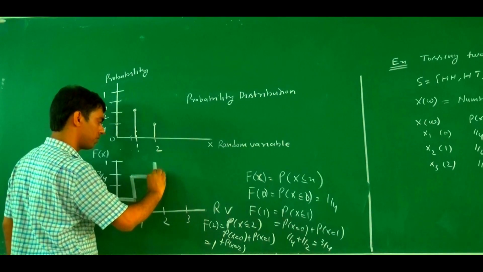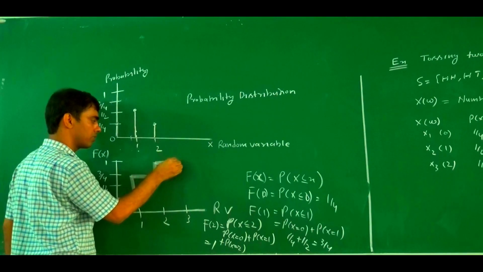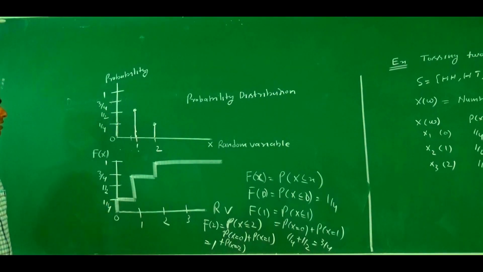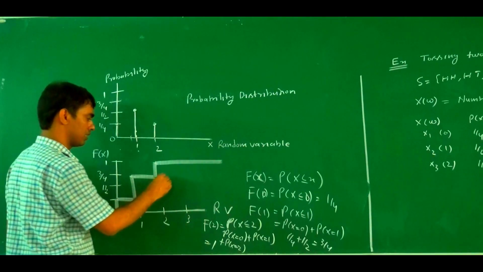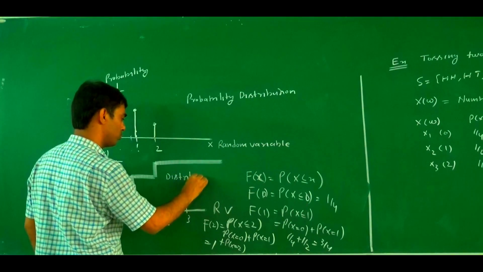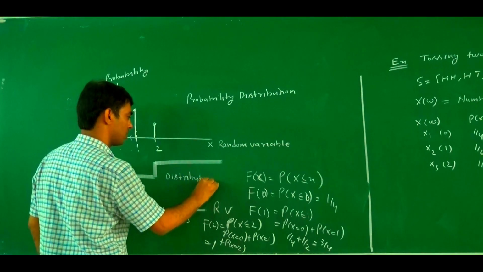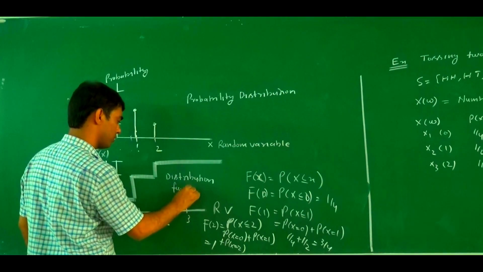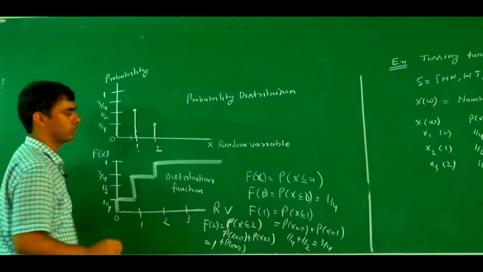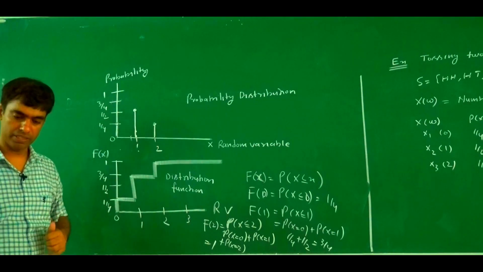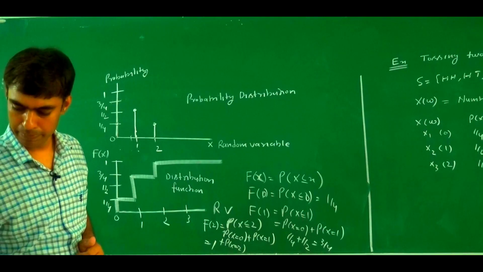Then at 2, what is the value? The value is 1. This cannot be increased after that. So what is this one? This one is a distribution function. So this one is a probability distribution and this one is a distribution function.